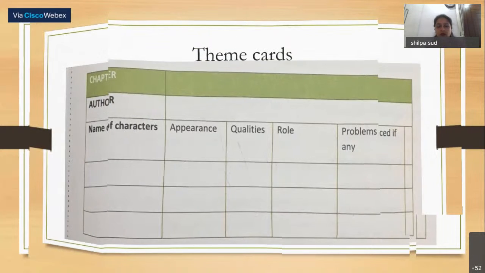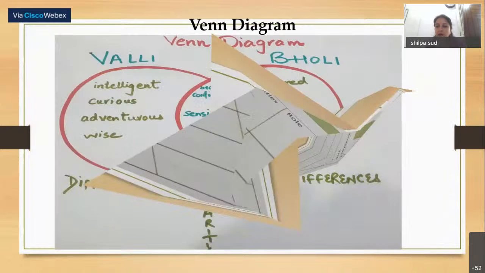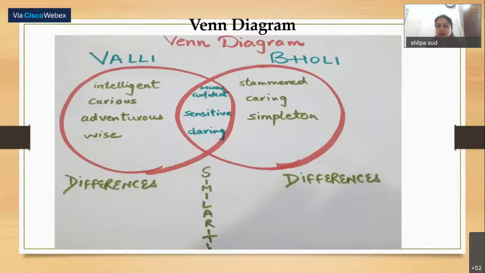This is a Venn diagram. In the last session also I gave you one idea of how we can compare different characters from different stories. We can compare or contrast characters from the same chapter and also from different chapters. Here I have contrasted Valli and Bholi. So two different characters. In the center of the Venn diagram is the common area.